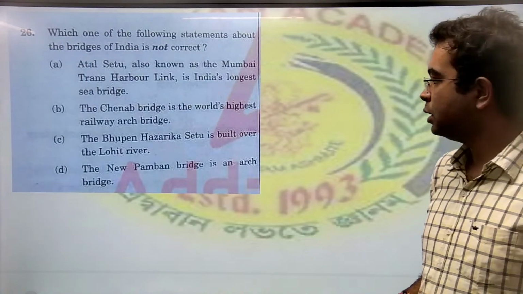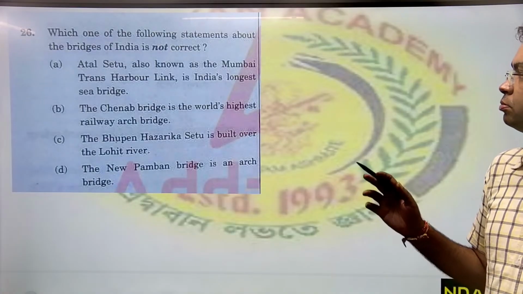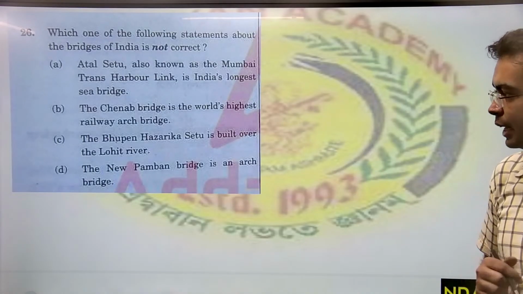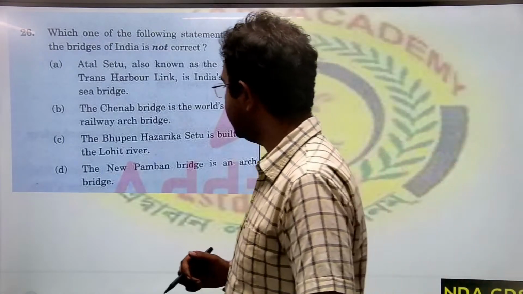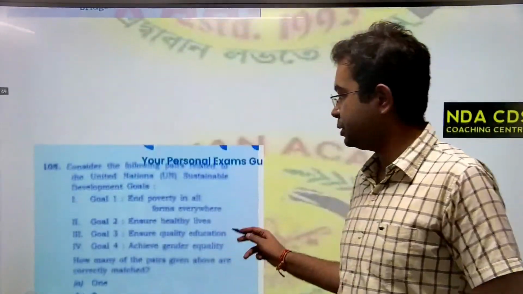The next question, which of the following is not correct about the visibility? The correct answer is option B. Pamban, which is an arch bridge. It is not an arch bridge.